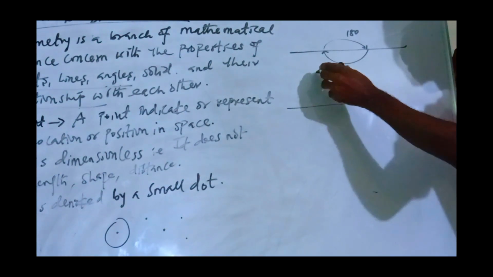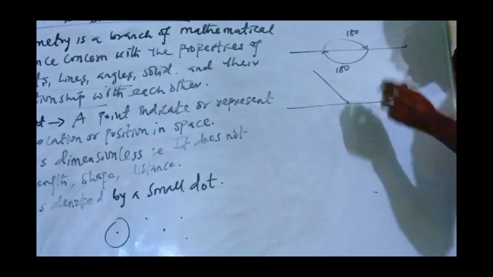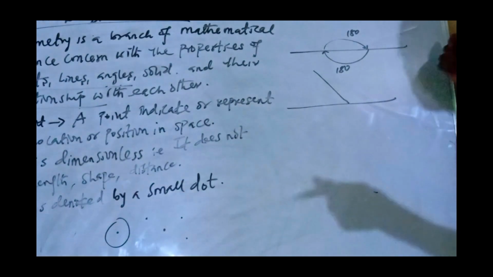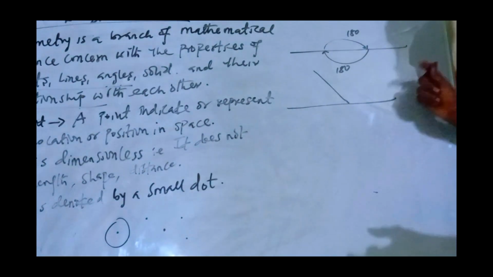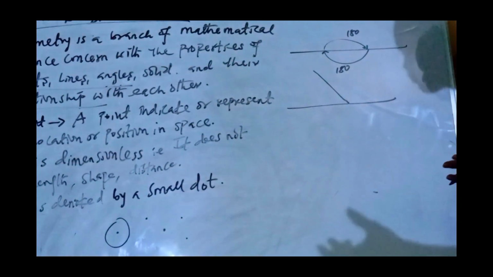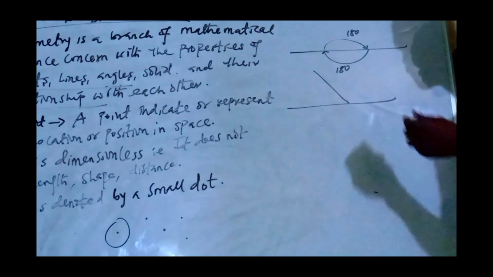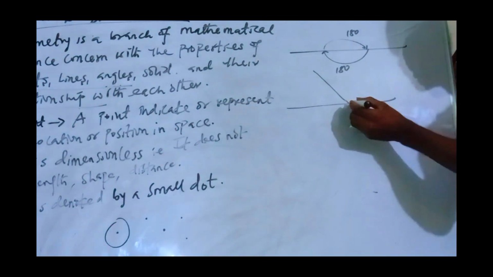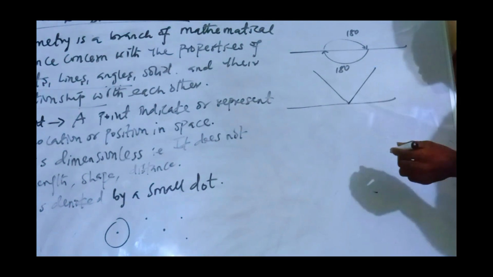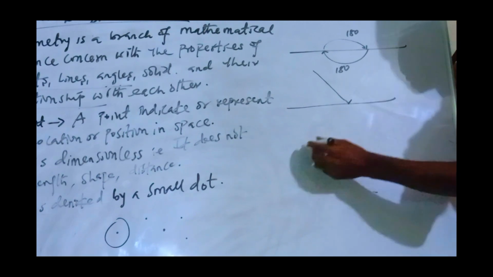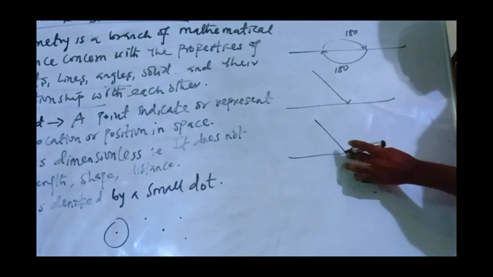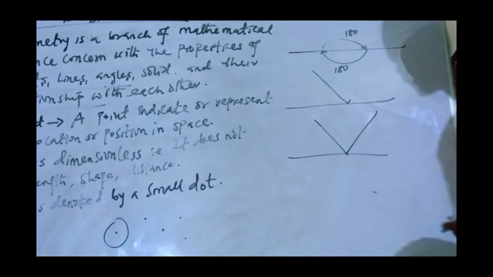Now if I draw another line, remember what we said about an angle? That whenever two or more lines are meeting, we are going to form an angle. Okay. So if I draw this line, then let me draw another one here. This one is for 2 lines. Then this one is 3.